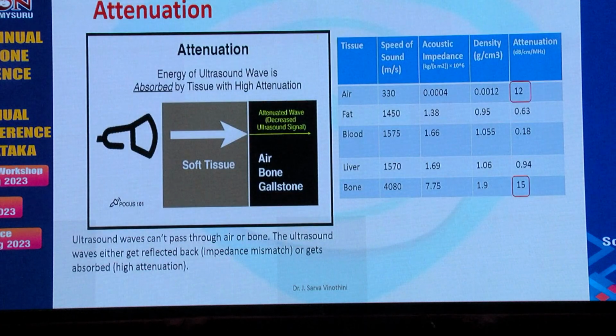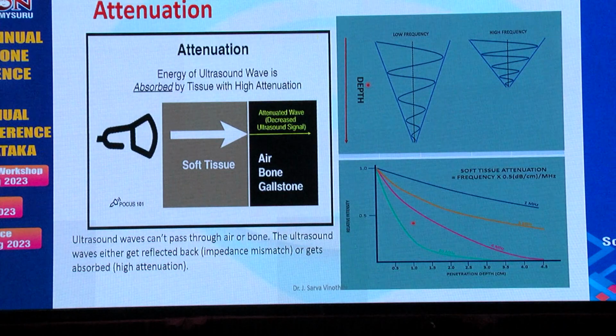And the last one is attenuation, or absorption. It means how difficult it is for the ultrasound to pass across that. The energy of the ultrasound is being absorbed. The attenuation is more for air and for bone. In air, all the energy is absorbed by the air, and in bone, most of it gets reflected back. The attenuation also corresponds to the frequency. If you use a high frequency probe, it attenuates more.